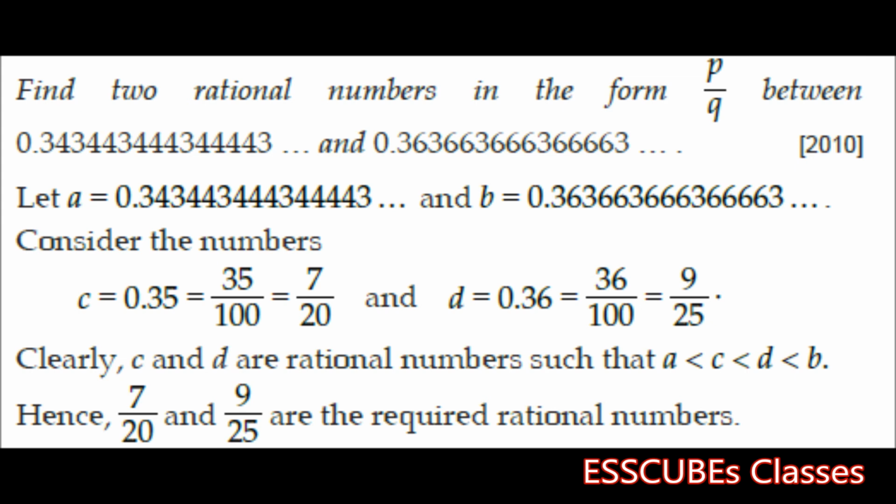Similarly, since it is 0.36366, I'm talking about B, we can have a number which is 0.36. Now 0.36 is again a rational number because in the simplest form it can be written as 9 by 25. Thus, 7 by 20 and 9 by 25 are the required rational numbers lying between the two numbers that are given to us.